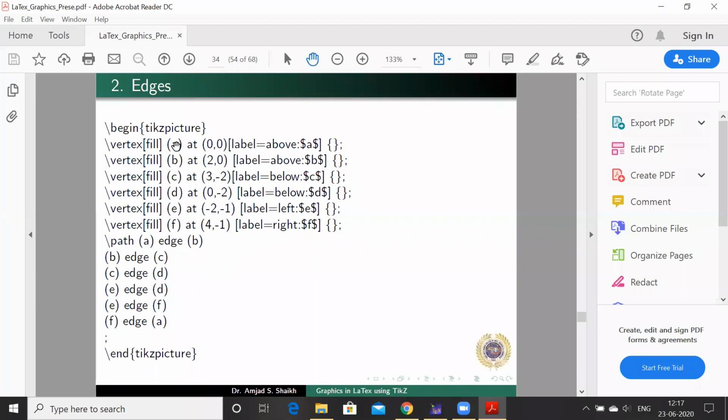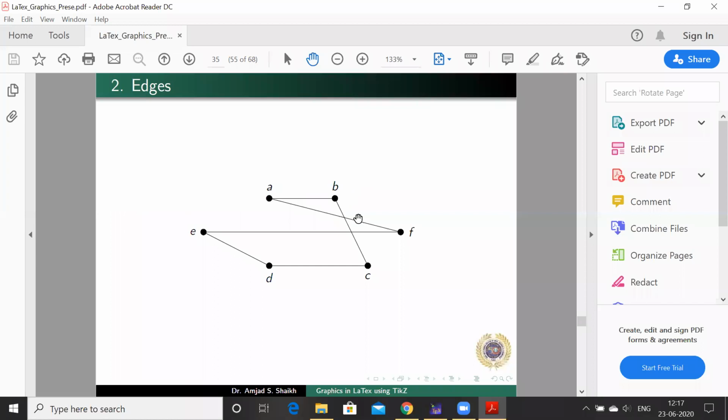That is A to B, B to C, using these labels only, not the ones at the side. Those are the labels shown in the diagram, but these are the labels we are using for A, B, C, D, E for joining those vertices. You define the path A to B, B to C, C to D, semicolon, end tikzpicture, and you get these vertices joined by these edges. So this way we can join those vertices.